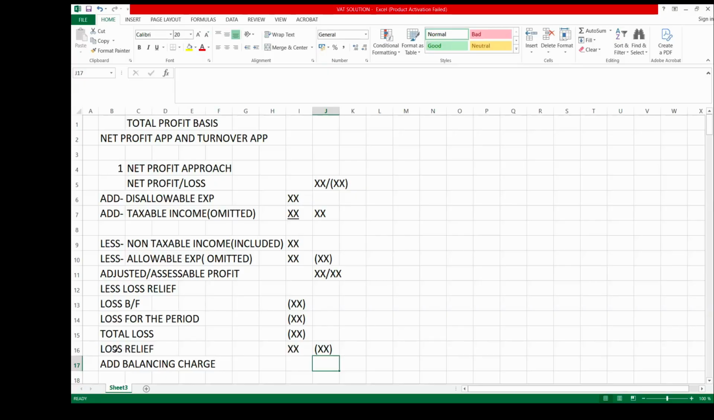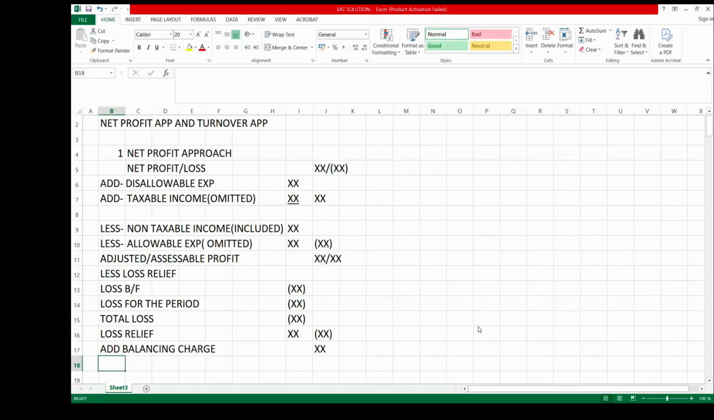Where there is disposal of qualifying capital expenditure, and the sales proceed is higher than the tax written down value of that asset, the excess is income that will be added as part of the income that will be considered. So you add the balancing charge.